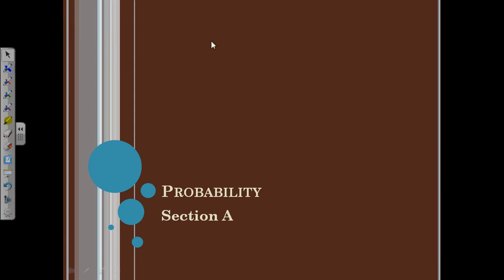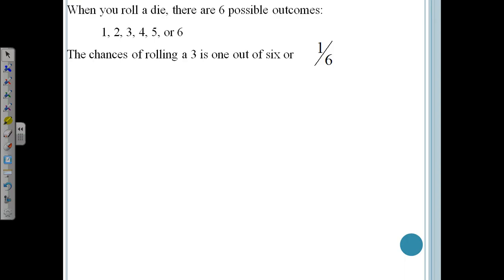All right, so here we are talking about the first section of probability, which should be the easy stuff for right now. Let's look at our basic scenario. Very classic example here where you take a die and you roll it and you figure out what is the chance of rolling a specific number on that die. So there's 6 numbers on a die, so 1 through 6. The chances of rolling a 3 would be 1 out of 6, right? Because there's only 1 3 on the die.